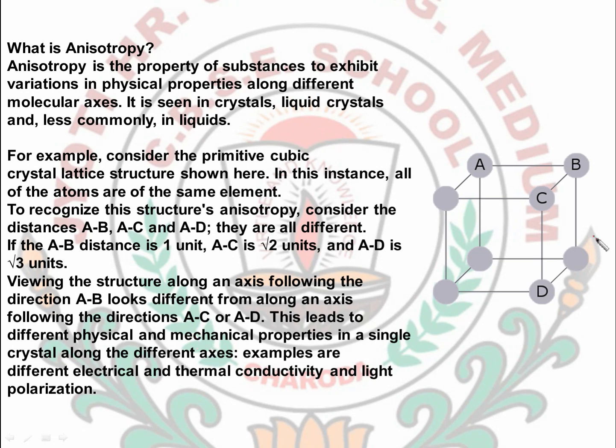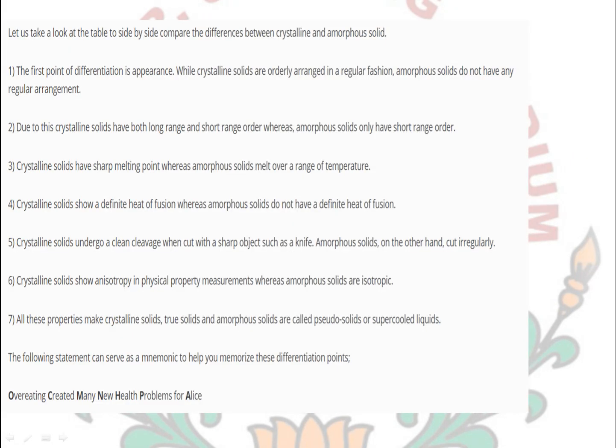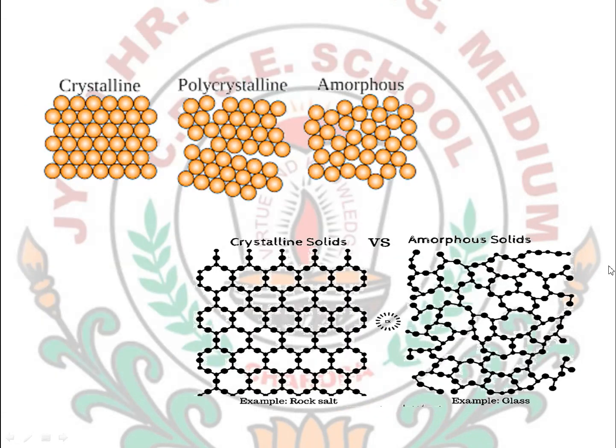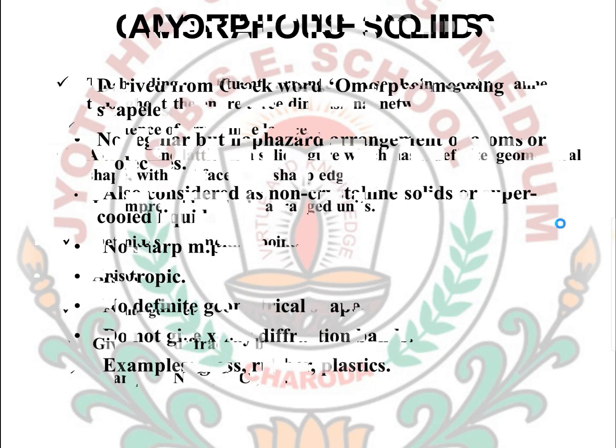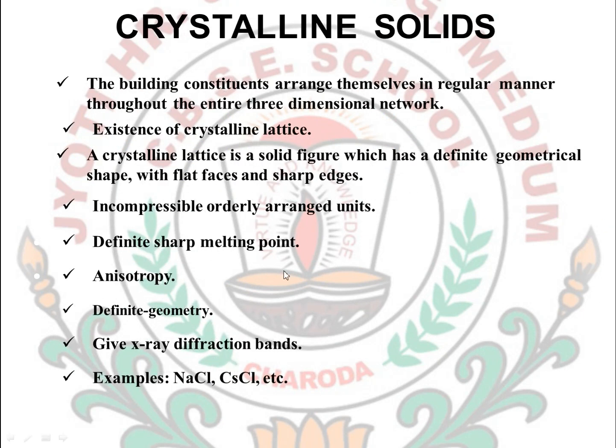So as in the previous part we have studied, crystalline solids are anisotropic, while amorphous solids are isotropic. Okay, so this shows the anisotropy and isotropy.